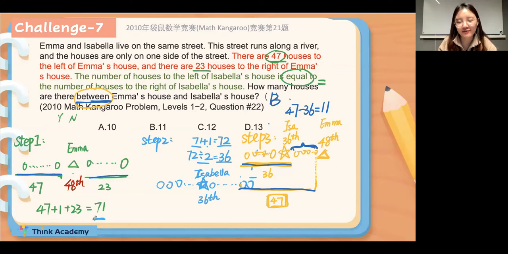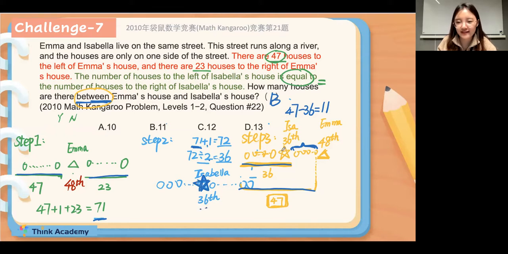So in total, we have 71 houses here. And for Isabella's house, we know it's in the middle of the street. So we can use 71, the total amount, plus 1 and divided by 2 to know the position of the middle one. So it will be the 36.